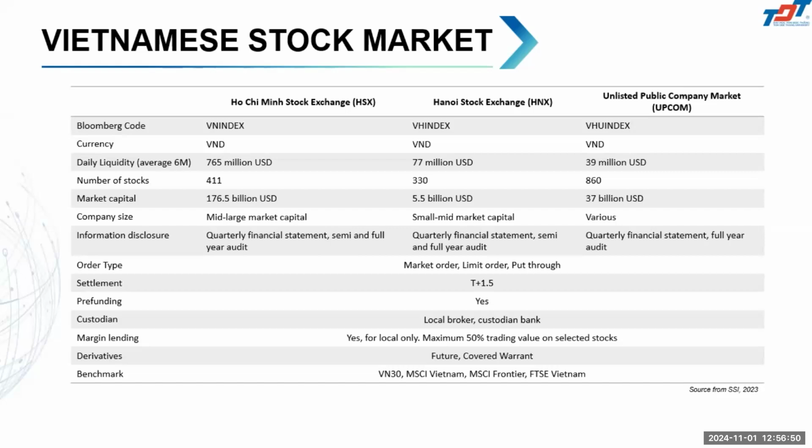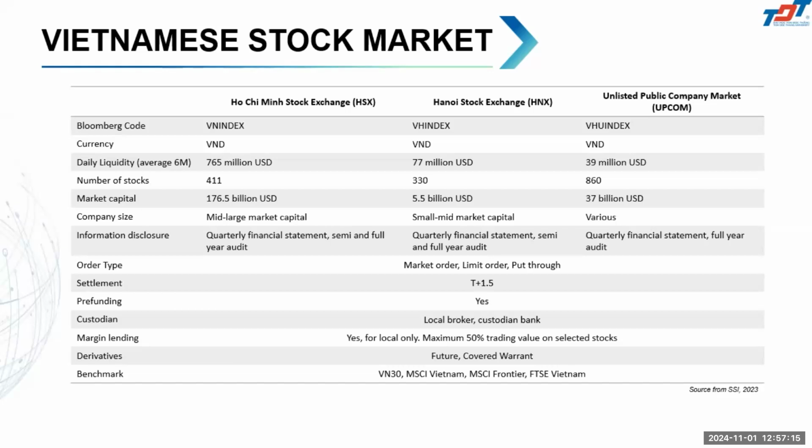So the Ho Chi Minh Stock Exchange lists the largest corporations in Vietnam. Whether a corporation is located in the south, the middle, or the north of Vietnam, they don't care about the geographic location, but they care about the market capitalization of the corporation.